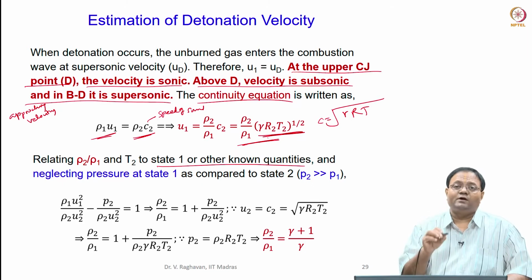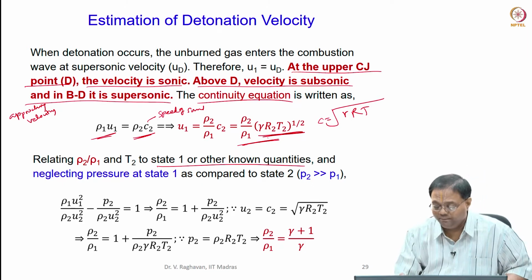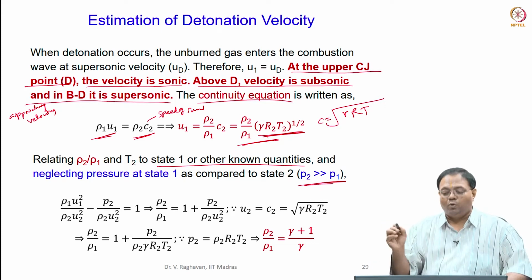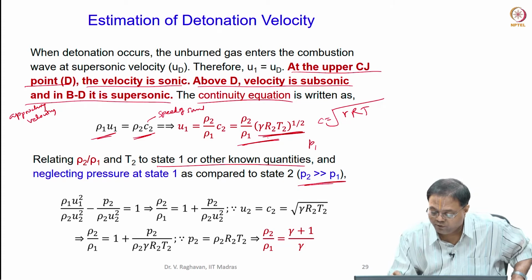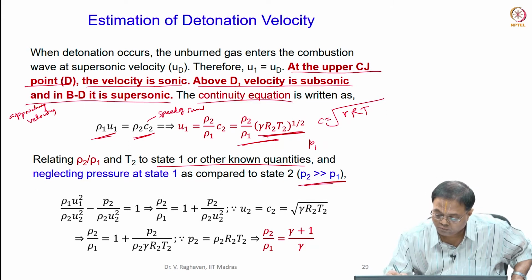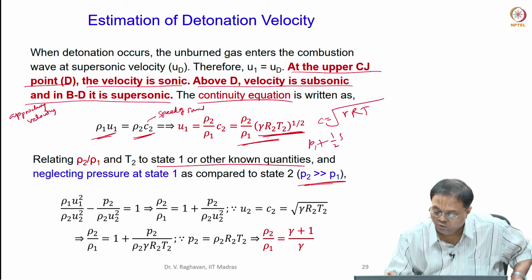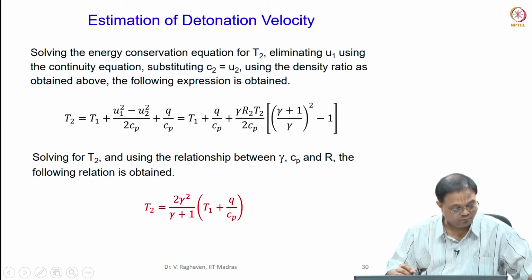Now for that I make an important assumption that P2 is much greater than P1. So when I write the momentum equation, P1 plus half rho U1 square equal to P2 plus half rho U2 square, for example.